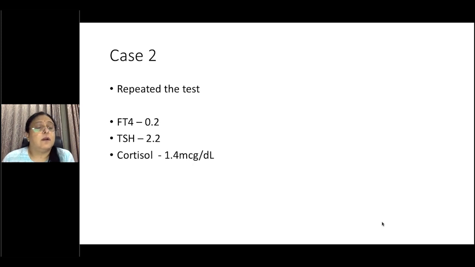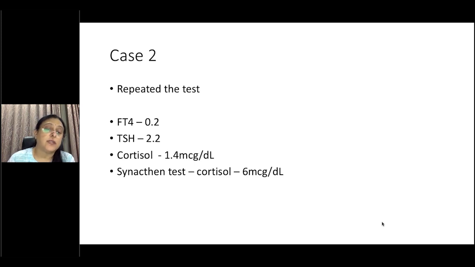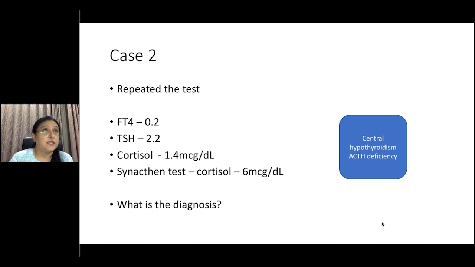A random basal cortisol level doesn't rule out adrenal insufficiency. But if I get a cortisol which is around 6, 7, 8 or higher, at least I know that there is reasonable function of the adrenal gland. Because the cortisol here was on the lower side, we did a Synacthen test, which post-Synacthen showed an increase to 6 micrograms per dL. Usually you need a response above 20, at least above 18. This suggests adrenal insufficiency secondary to ACTH insufficiency. So what is your diagnosis here? You have central hypothyroidism with ACTH deficiency, which means this is panhypopituitarism.